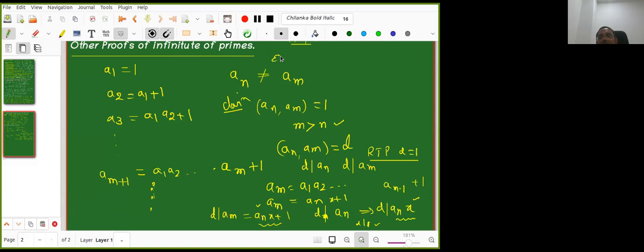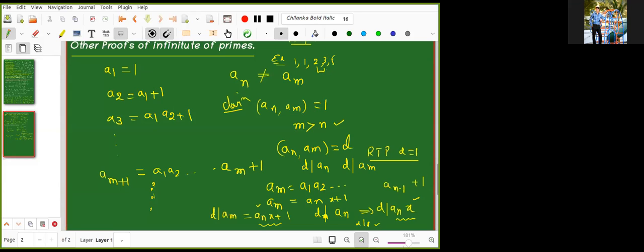If you want, I can give an exercise: construct other sequences of this nature. So you have infinite number of such sequences. For example, you know Fibonacci numbers? Can you tell me what the Fibonacci numbers are? 1, 1, 2, 3, 5, 8. So look here, if I take them, only consecutive terms have GCD 1.